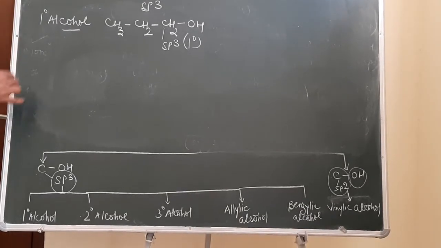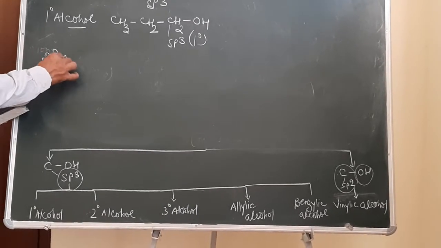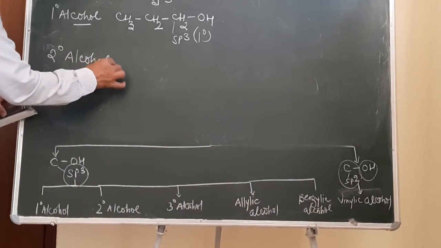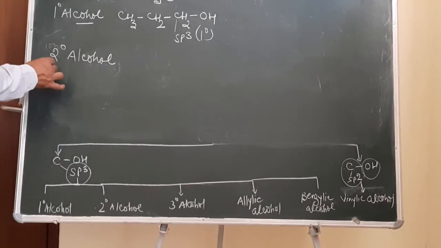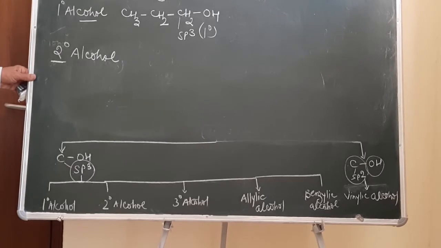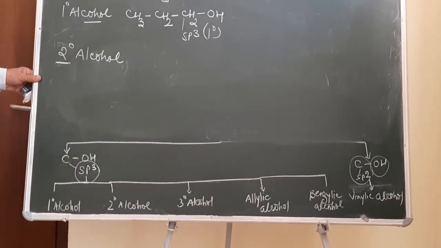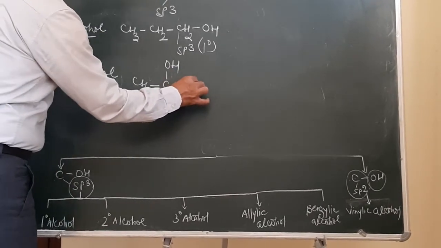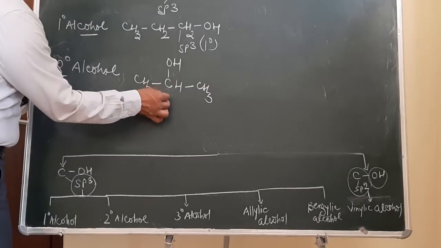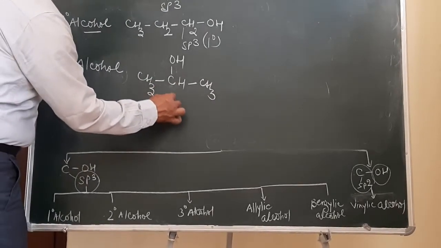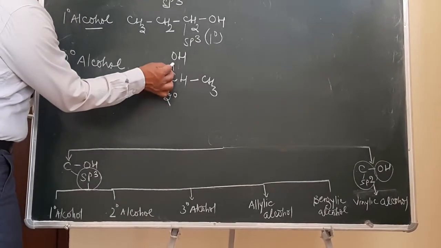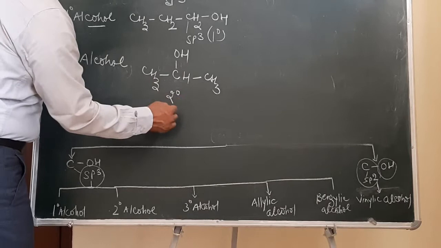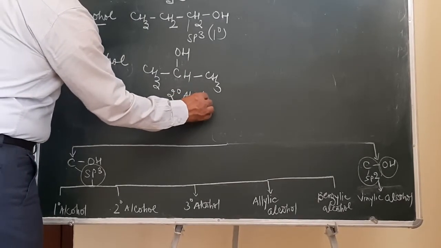Similarly, if we classify them on the basis of hybridization, they can be classified as 2 degree alcohol. It means here in this case, the OH group will be attached to that carbon atom which is bonded to 2 other carbon atoms. It means it will be secondary in nature. As for example, if we consider CH3, then CH, and then over here is OH, and then this group is CH3. Just see the nature of this carbon atom, it is 2 degree. What type of hybridization? It is bonded to 4: 1, 2, 3, 4. So sp3. So this will be 2 degree alcohol.